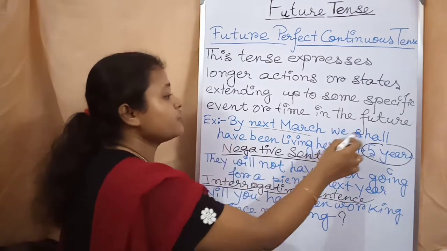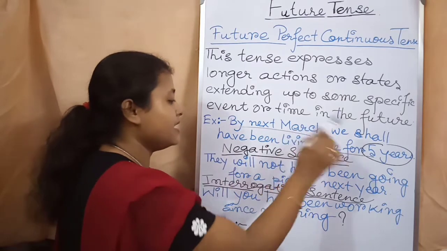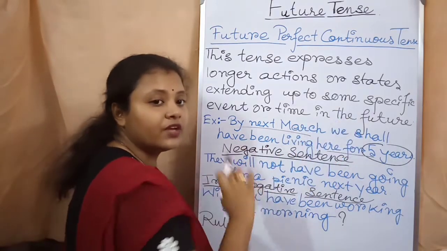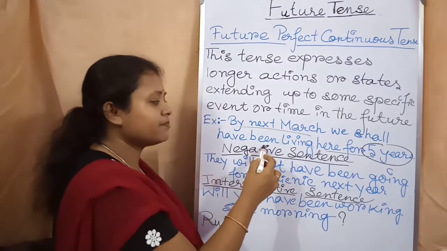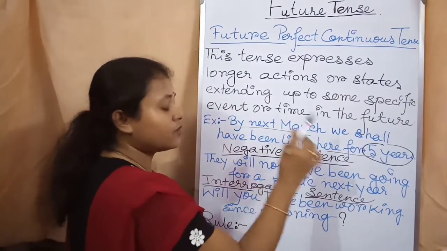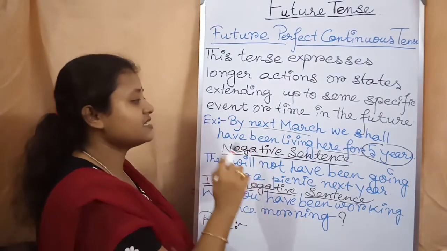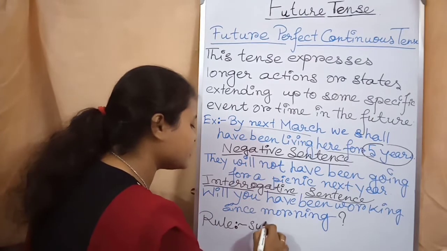We shall have been living here. We shall or we will, we can write. After have comes been, then the verb, then the ing. So I am telling you the rule for the assertive sentence from the start. What is the rule, students? First I have to write the subject.